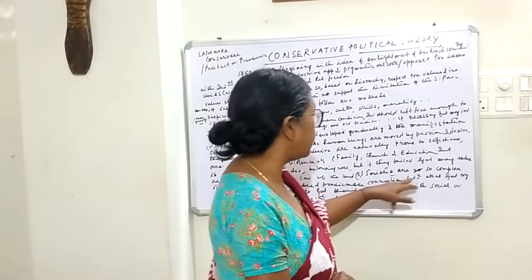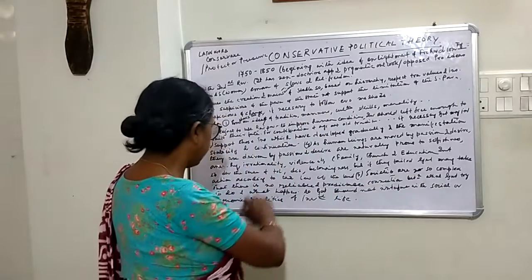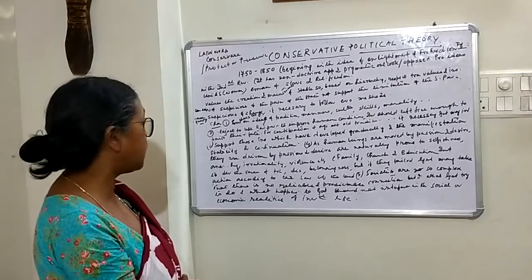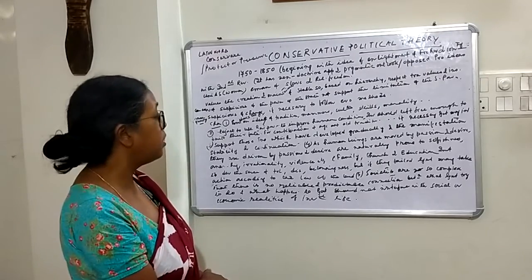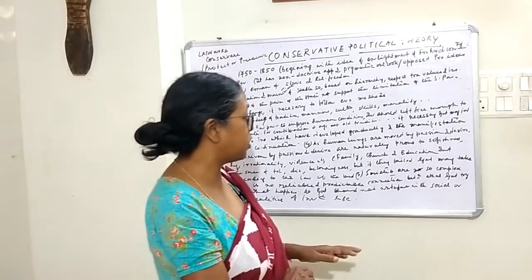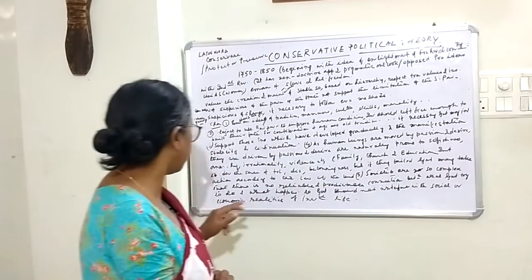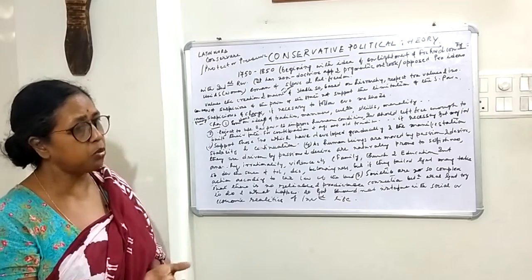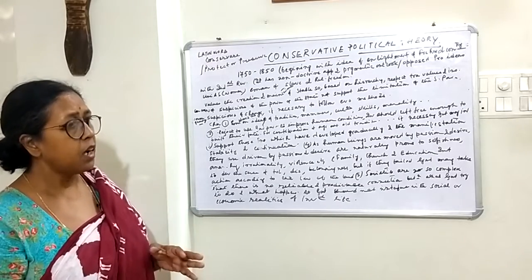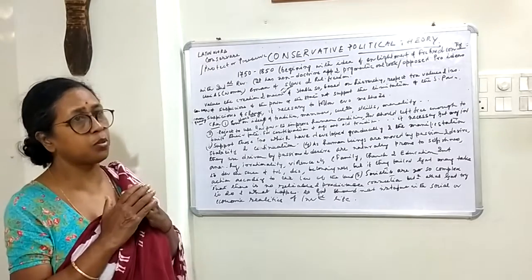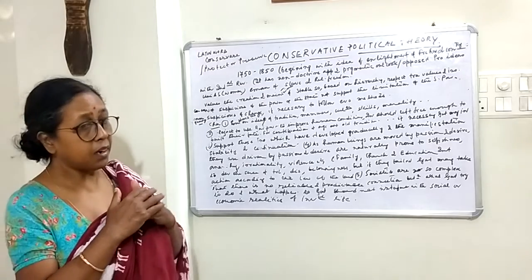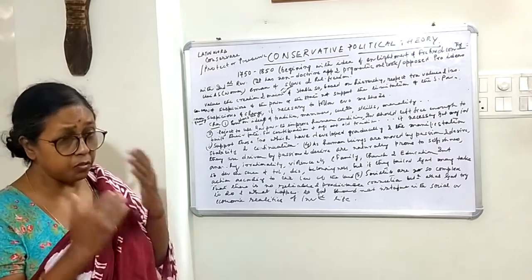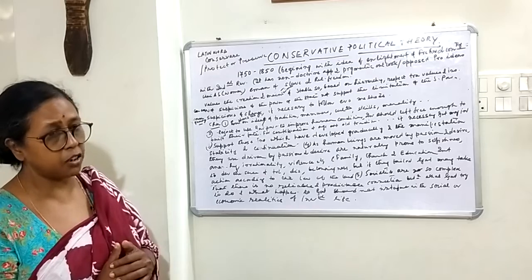Then they said, number 5, societies are so complex that there is no reliable and predictable connection between what government tries to do and what happens. That means government is interested to do something and something else is going on, but there is no reliable connection which convinces the individual about the intention of the government.